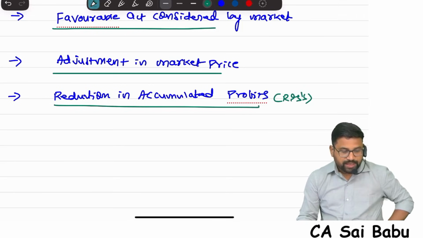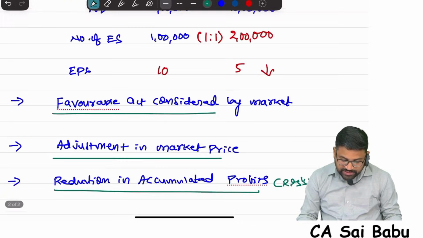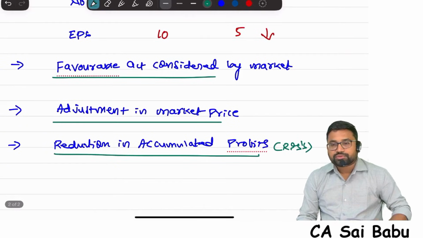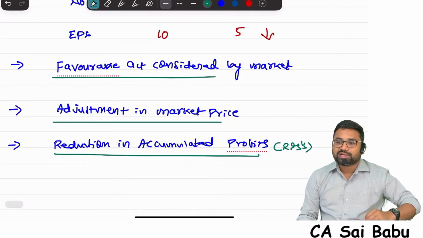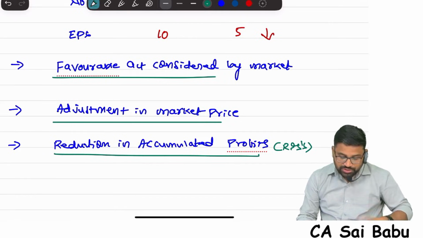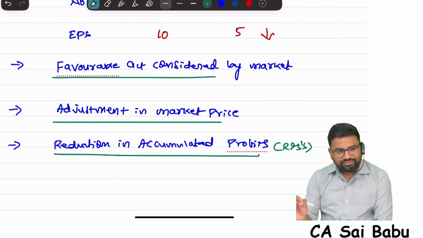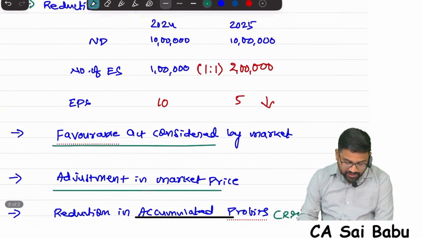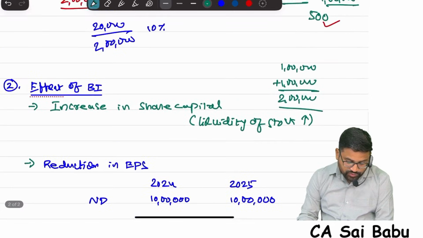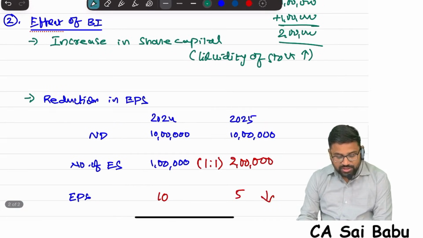See, why I spend these 5 to 10 minutes is because this is very important. Most of the students understand what a bonus issue is, but without understanding the effect of this, why we are going for a bonus issue. So that's why I have taken time, maybe 5 to 10 minutes, no problem for us. Because if we understand this, you will remember it forever. So you understand the effect of the bonus issue.